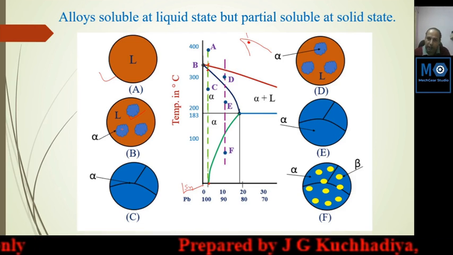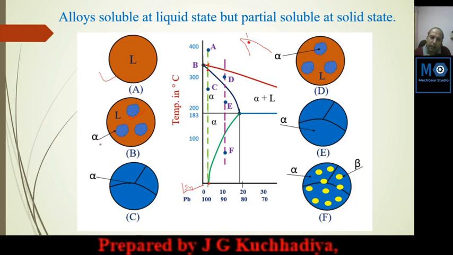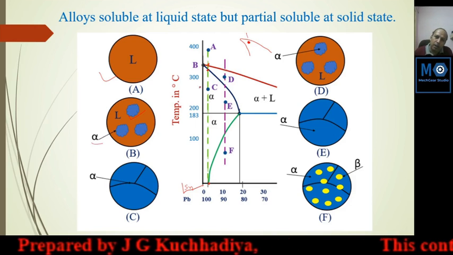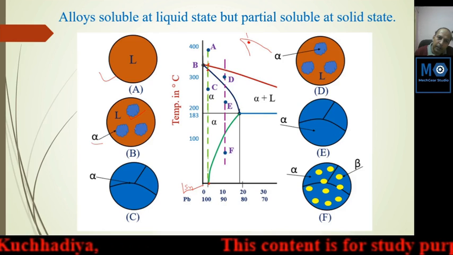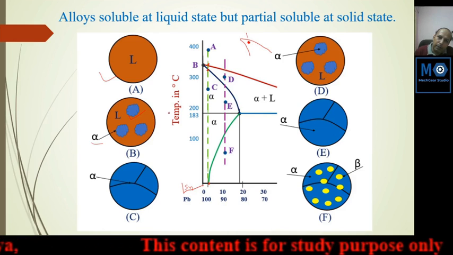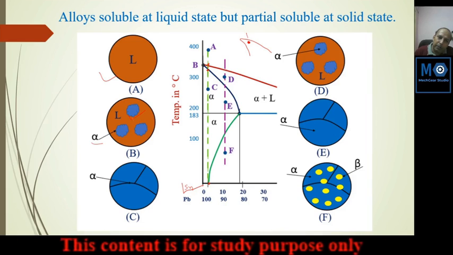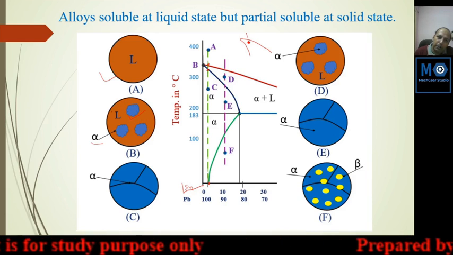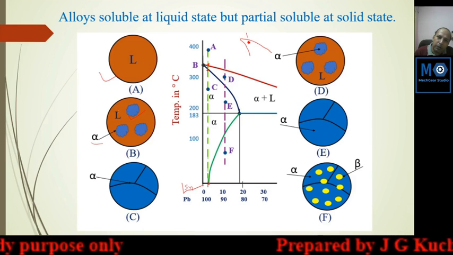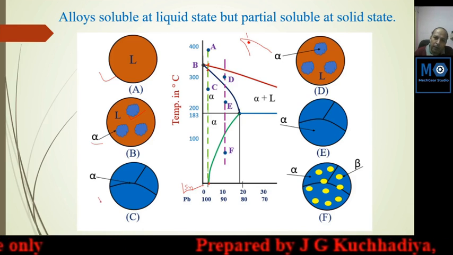And alpha phase started. Whatever solid starts forming, its name is alpha. Further cooling below the blue line, the metal will be converted into 100% alpha phase. This alpha phase will grow continuously and the whole liquid metal converts into alpha phase.